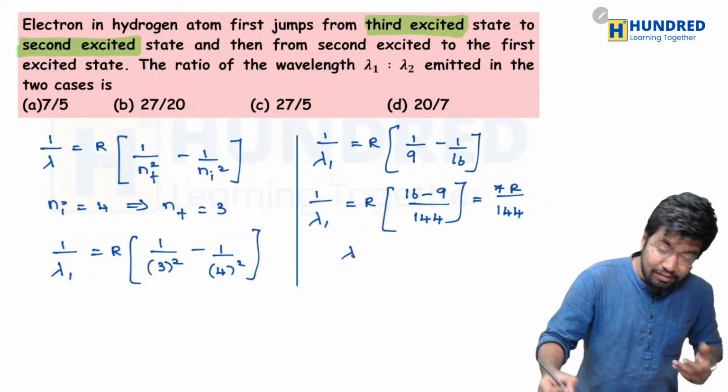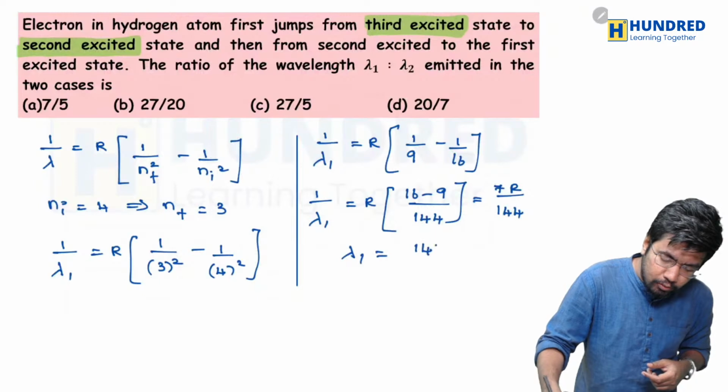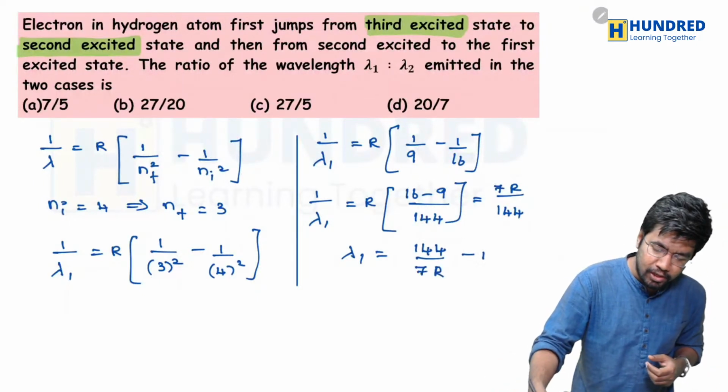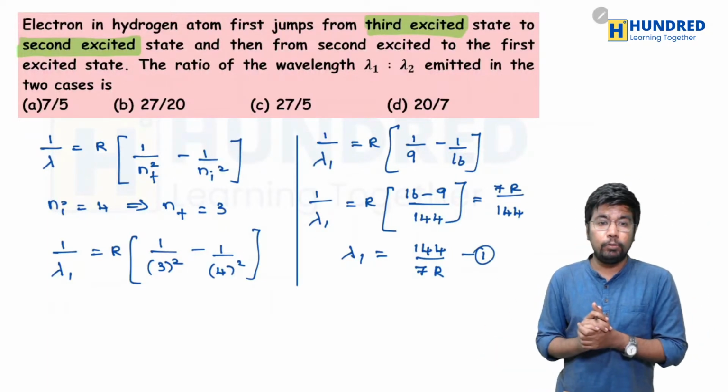Or if you want, you can also write it like this. Since they are asking lambda 1 divided by lambda 2, lambda 1 is equal to 144 divided by 7r. You can also write it like this. So we'll just name it as equation 1. Now, like this, we have to find the equation 2 too.